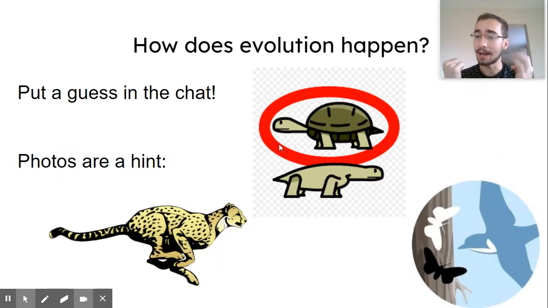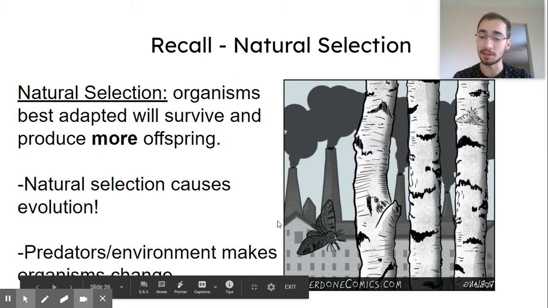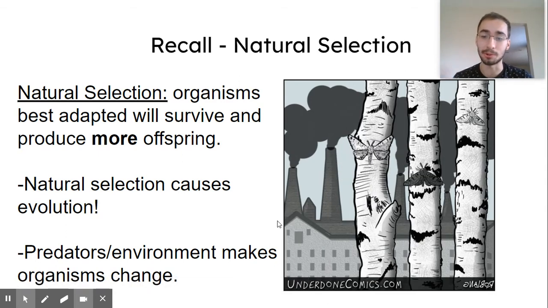Next, I want you to think, how does evolution happen? What causes animals to change? What puts pressure on animals? Think about it now. You should have remembered predators do. Predators in the environment make organisms change. So like climate change will make a lot of organisms adapt or die.